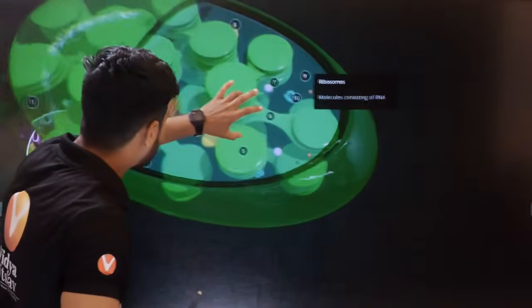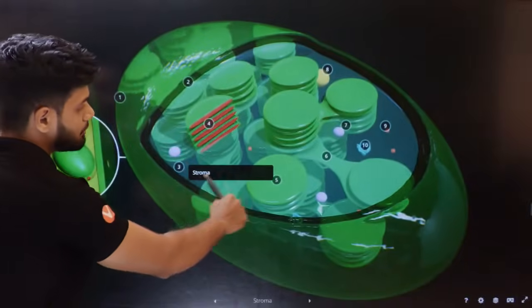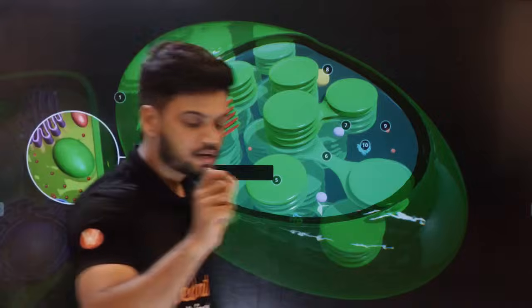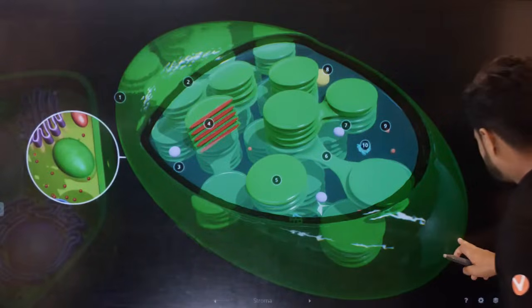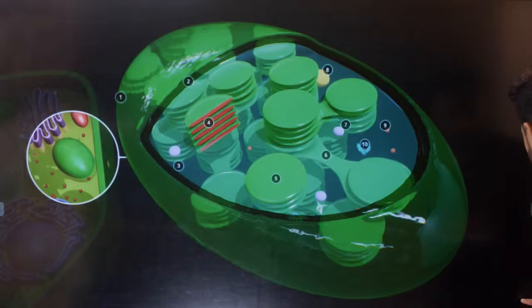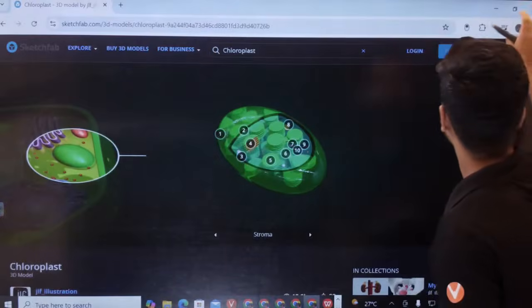Now, students, it has a matrix here. The entire matrix here. Can all of you see, students? The matrix is called as stroma here, students. The matrix is called as stroma here.